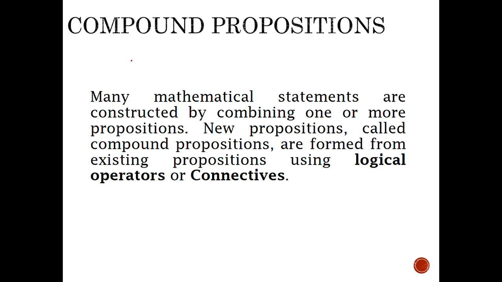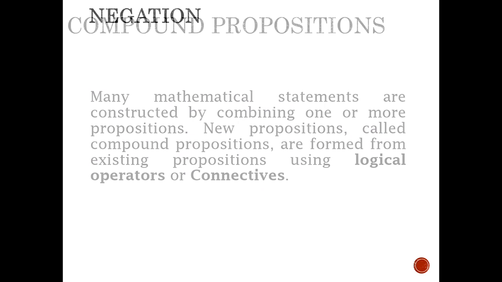Here the numbers are the propositions p, q, r, and now we are going to define some operations to combine these propositions to make compound propositions. The operations which we define are called logical operators or connectives, and through them we combine two or more propositions to make a compound proposition.